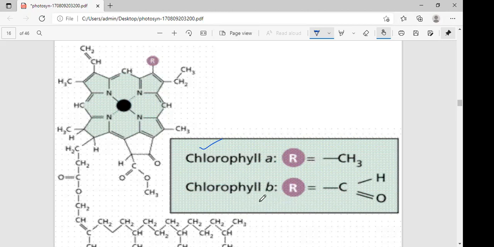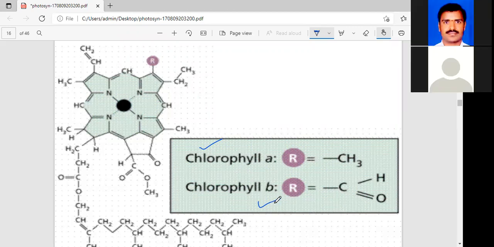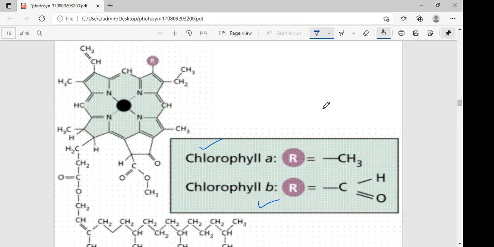The second thing is B, which we find in all higher plants and in chlorophyceae, a member of algae. Chlorophyll A is present in all photosynthetic organisms, only excepting bacteria. But chlorophyll B is found in all higher plants and in the chlorophyceae members of algae. Okay, did you understand what chlorophyll A and chlorophyll B are? Yes.